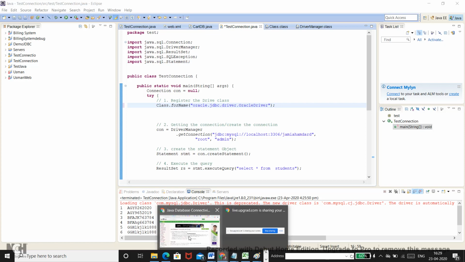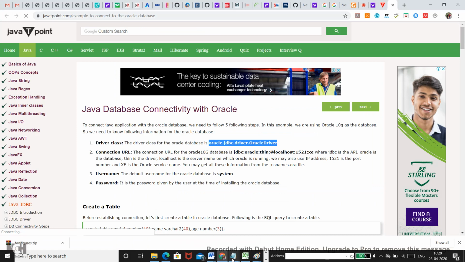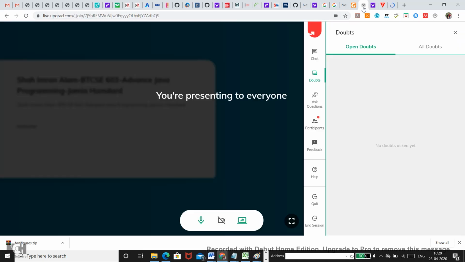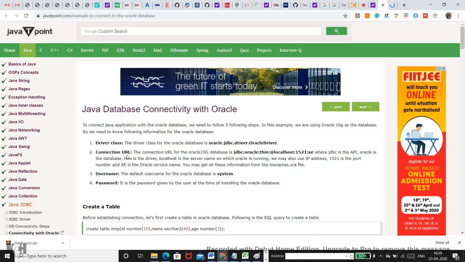And the other thing that we need to change is the connection URL.